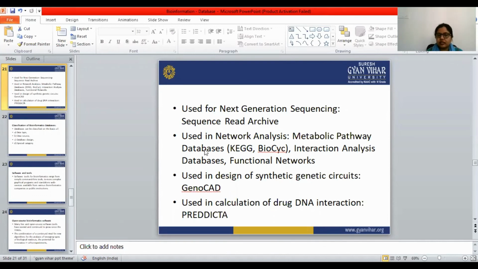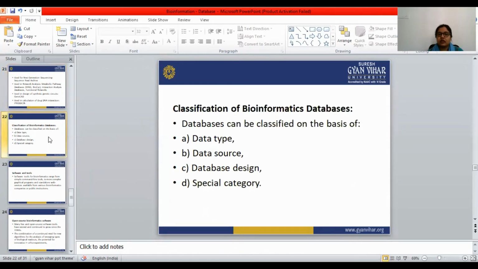So these are all the databases we are using in bioinformatics. For the calculation of drug DNA interaction, we use the Predicta database. For the design of synthetic genetic circuits, we use GenoCAD. And for next generation sequencing, we use the Sequence Read Archive. Let's see the classification of bioinformatic databases.